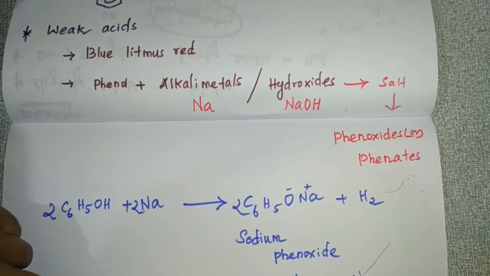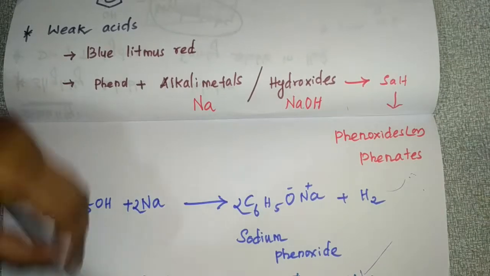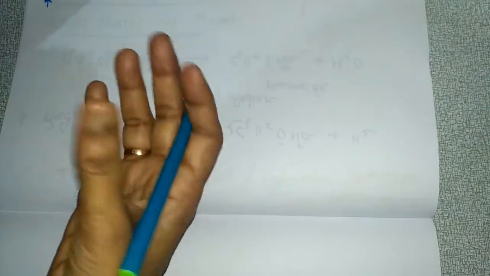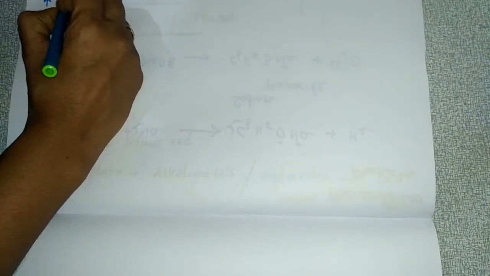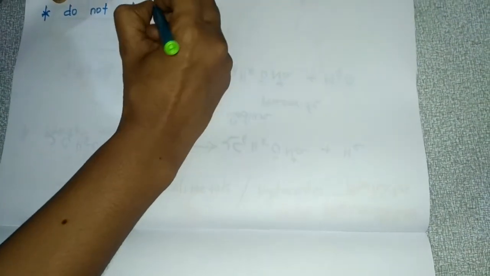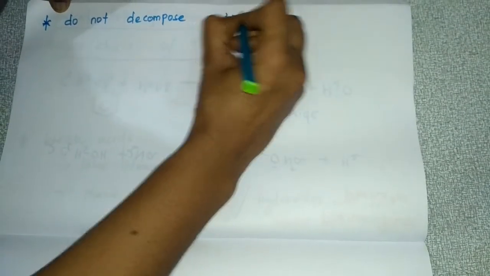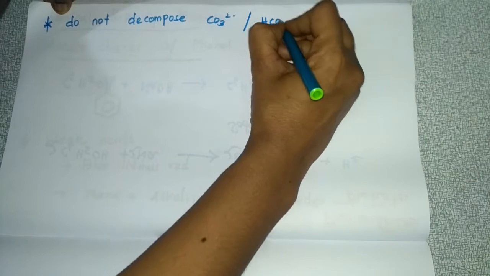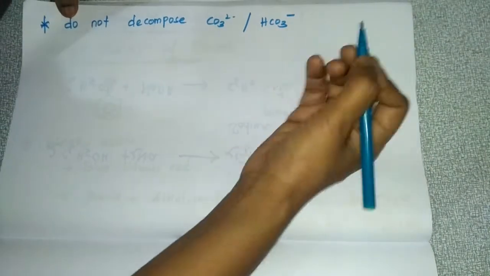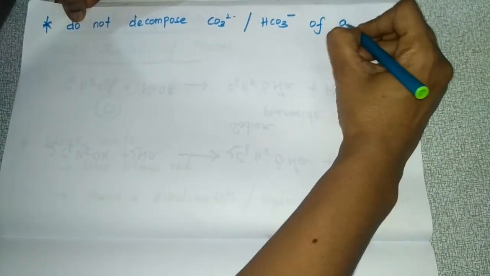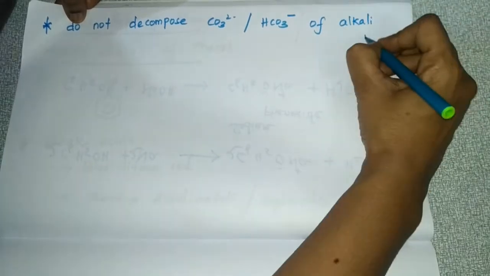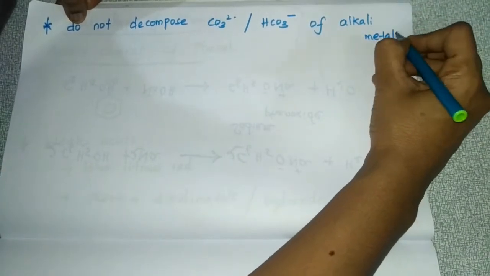And the third fact, phenols do not decompose carbonates and bicarbonates of alkali metals.